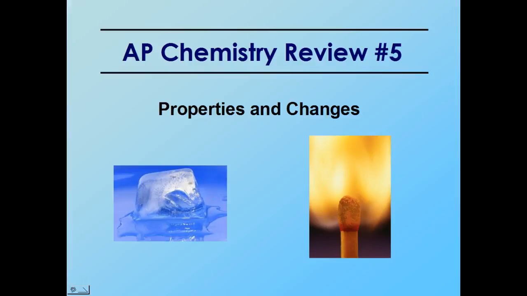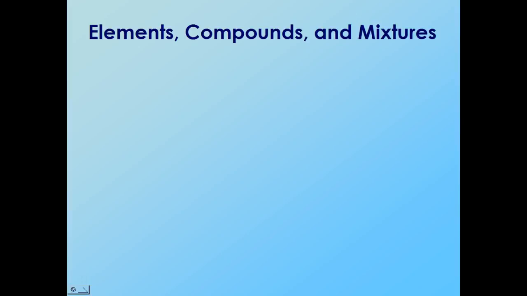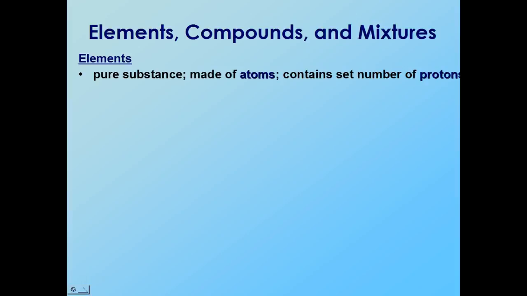Alright, so this is going to go over topic 5, properties and changes. First, we're going to talk about elements, compounds, and mixtures. Just as a quick review, elements are pure substances. They cannot be simplified by physical or chemical changes. They are made of atoms.